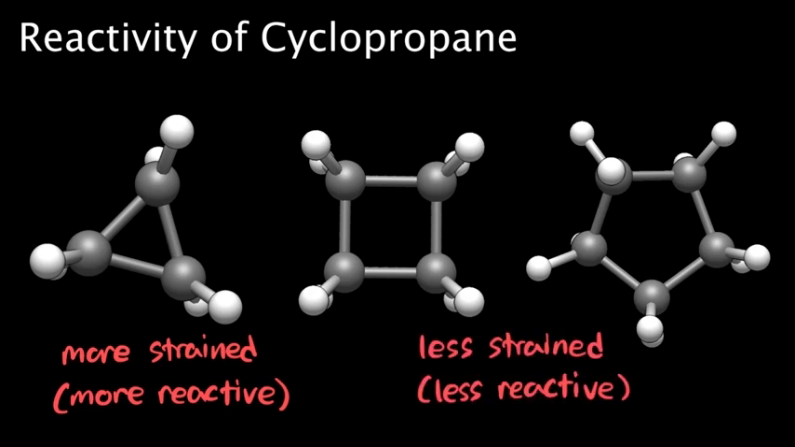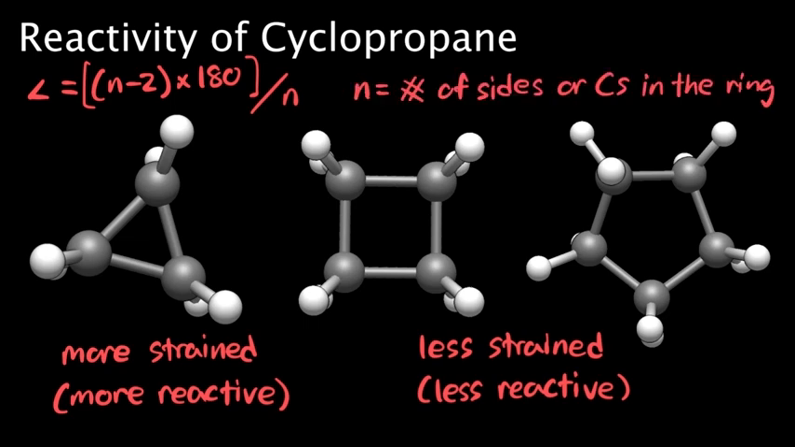We can calculate the bond angles in cycloalkanes the same way we would calculate the interior angles of a polygon using the formula (n-2) times 180 divided by n, where n is equal to the number of sides or carbon atoms in the ring. Let's use this formula to quickly find the interior angles of our remaining two ring structures. Generally, the closer the internal angle is to the ideal bond angle of 109.5 degrees, the less angle strain the ring has.